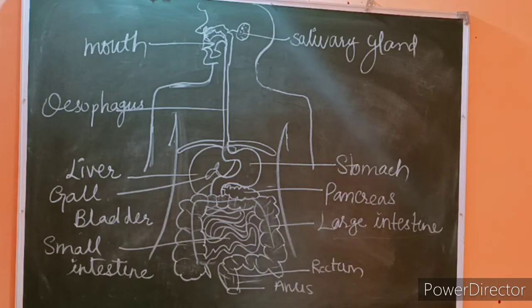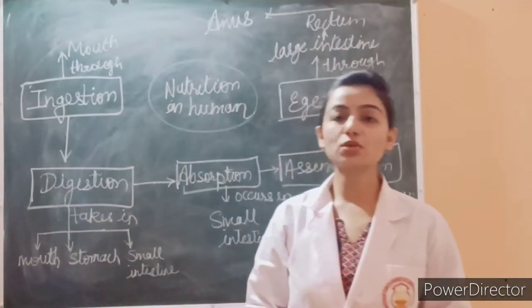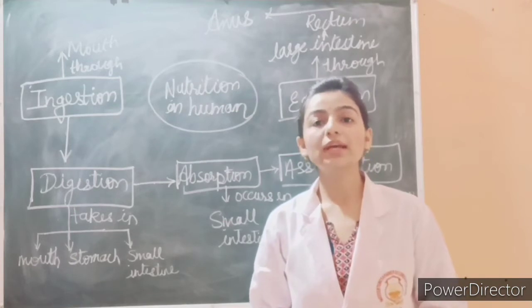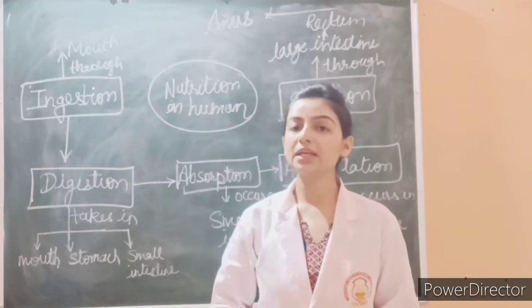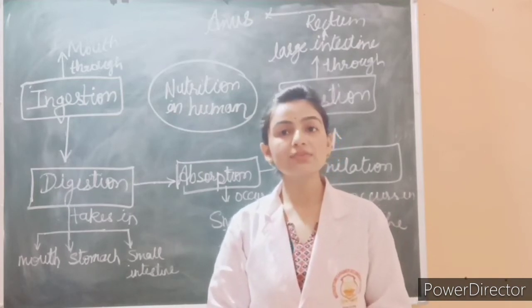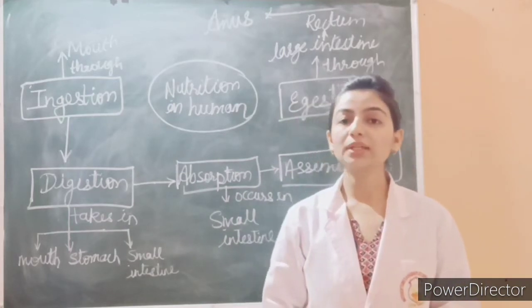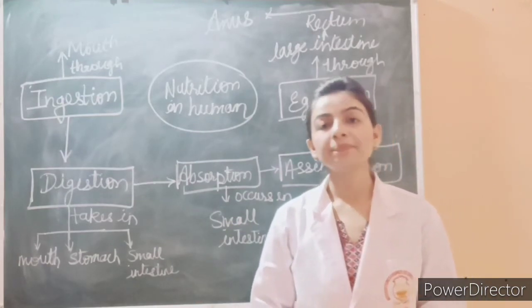I hope you all have understood how food is utilized in our body. About nutrition in human, as in previous sessions also we have discussed how 5 processes take place, how we have eaten food and how it is digested, absorption, assimilation and egestion. So in this session we will have just a recall of which organ of human is involved in this process.